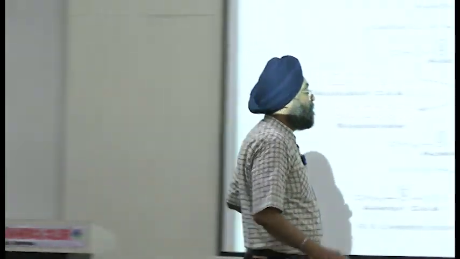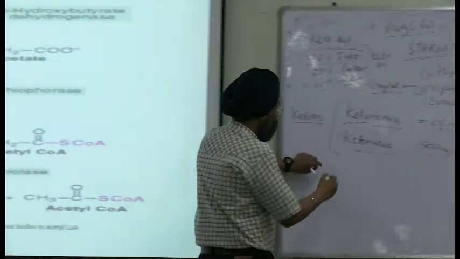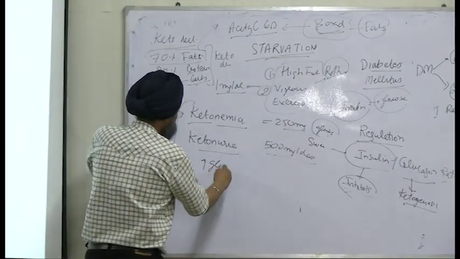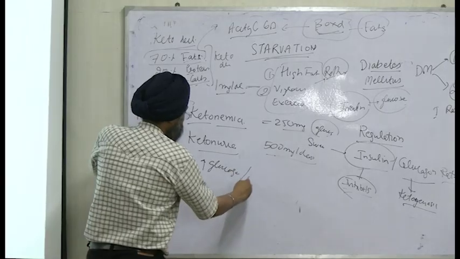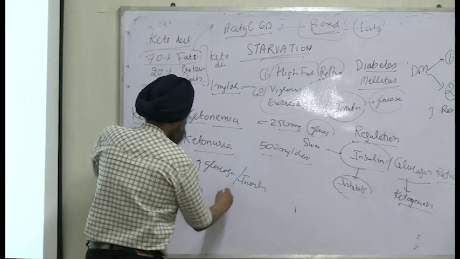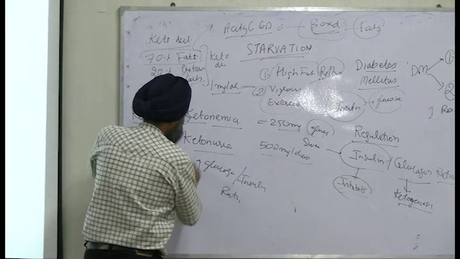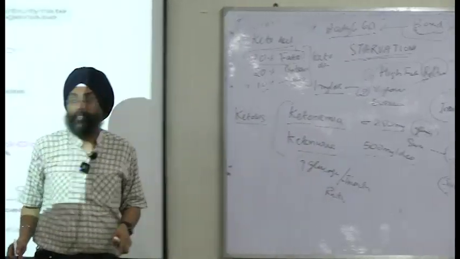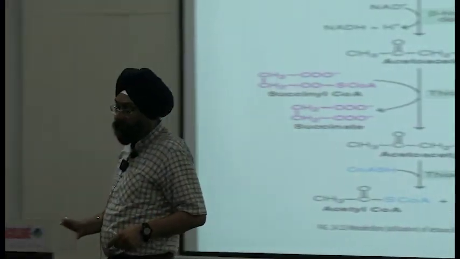So increased glucagon to insulin ratio controls or regulates this, right?